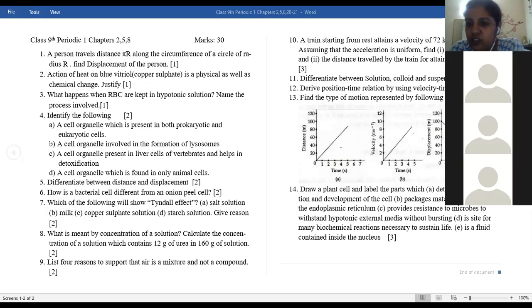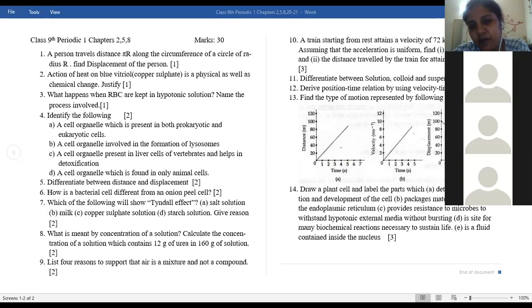Solutions, the particles of the solutions are stable, that is the particles do not settle at the bottom of the container. Colloids are also stable, the particles do not settle when left undisturbed, but the suspensions are unstable, the particles settle down when left undisturbed. Okay, so any 3 points for each, 9 points you have to write.